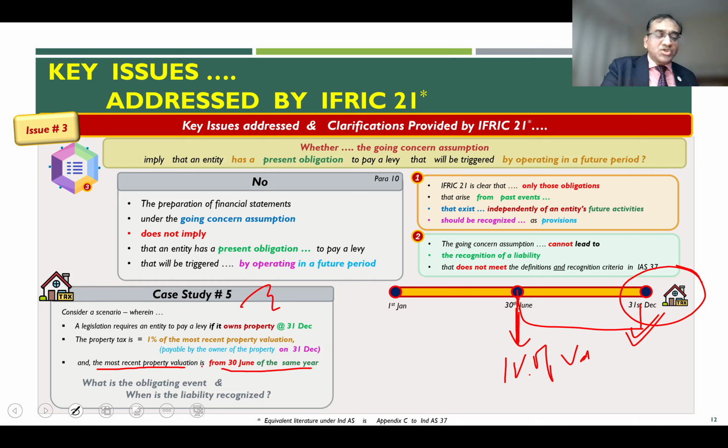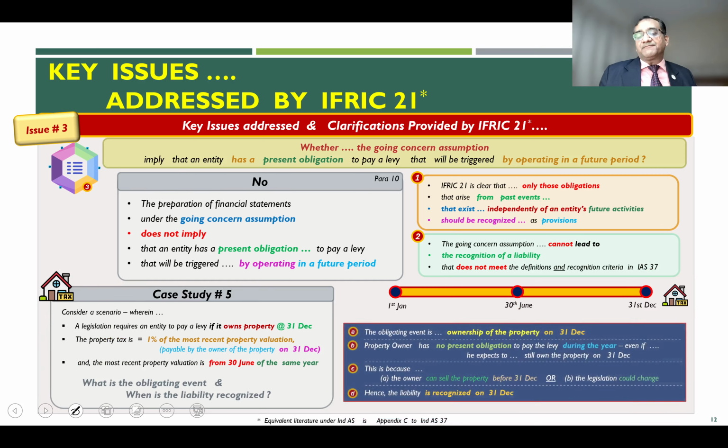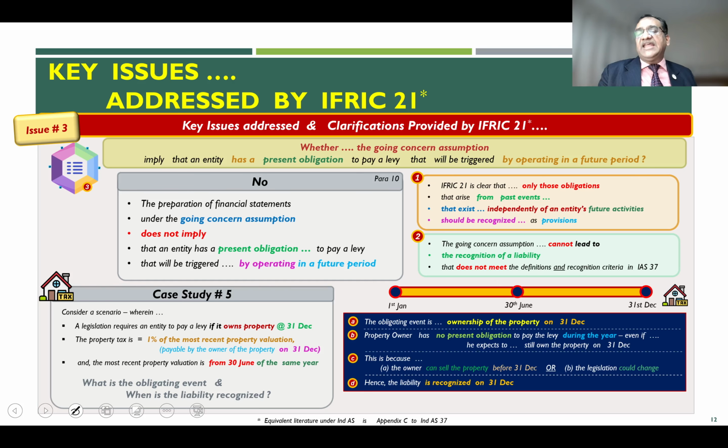Right? So in that scenario, what will happen? In this case, the obligating event, as we have seen in the earlier two case studies also, is the ownership of the property on this date. That is the real triggering event as per the legislation. The property owner has no present obligation to pay the levy during the year until this date gets achieved. And on this date, the entity should have the house ownership or the property ownership.